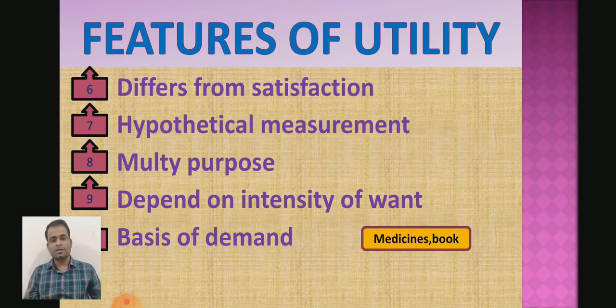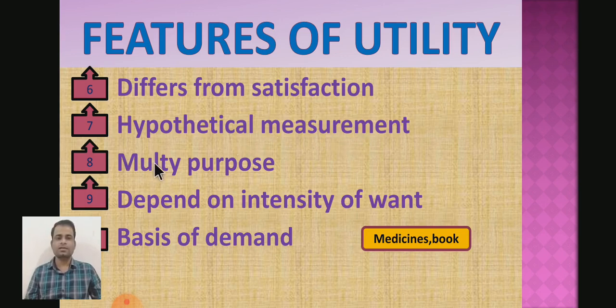So dear students, today we have seen five features of utility. First, utility differs from satisfaction. It means utility and satisfaction are different from each other. Satisfaction is the happiness realized by the consumer from that particular commodity, whereas utility is a want-satisfying power. Then, utility cannot be measured in numerical numbers, so there is only hypothetical measurement of utility, because it is a psychological concept related with the psychological attitude and behavior of the consumer.